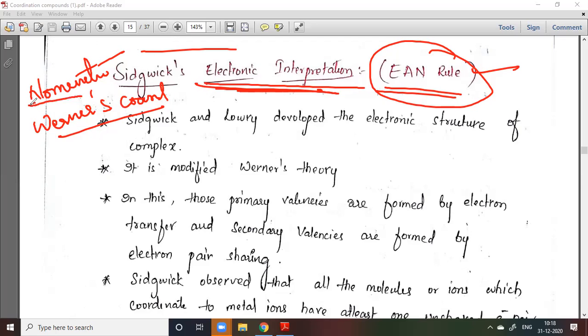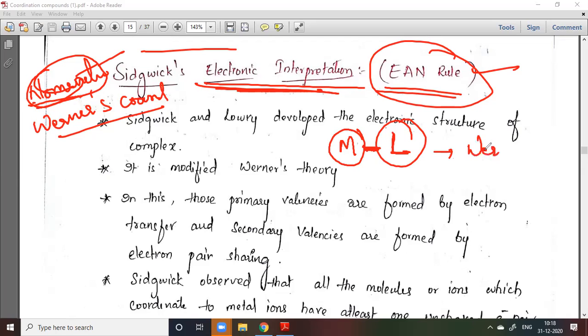First you have completed the nomenclature. After the nomenclature, we have to discuss the bonding nature between the metal and ligand. There are many scientists who did experiments and gave postulates about the bonding between the metal and ligand. The bond between the metal and ligand is explained by different scientists. The first scientist is Werner.